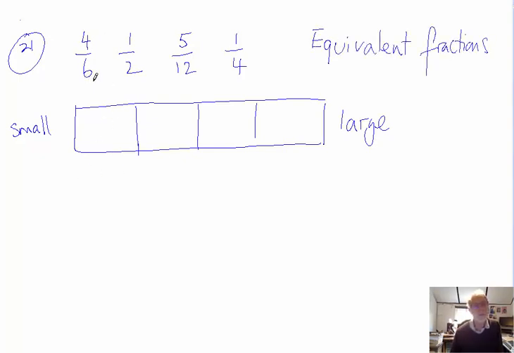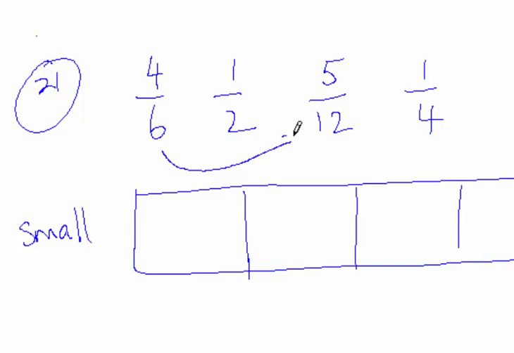Therefore, we need to know if there's any number that all these bottom numbers, the denominators, can divide into. I hope you can see straight away that a common number to all of these is 12. 6 will go into 12 2 times, so 6 times 2 gives me 12. 2 will go into 12 6 times, so if you times it by 6 you'll get 12. And 4 goes into 12 3 times. So 12 seems to be a common number for all of these, and we're going to rewrite these fractions as something over 12.